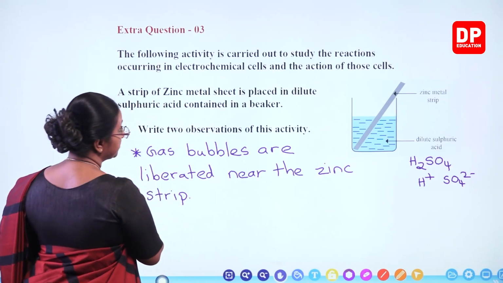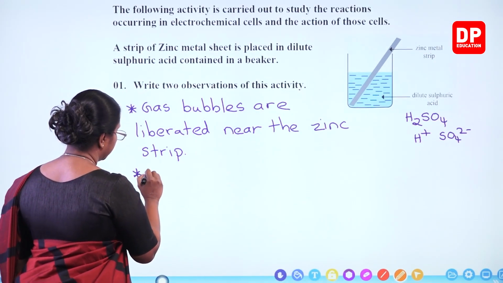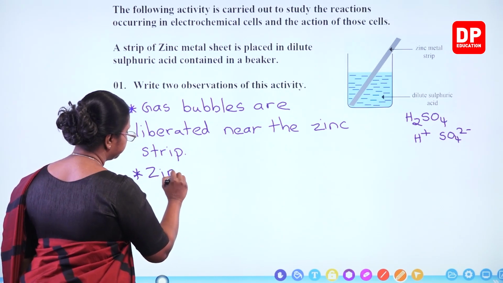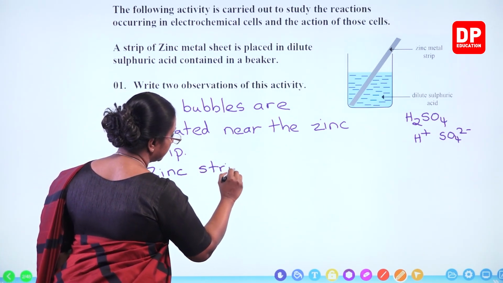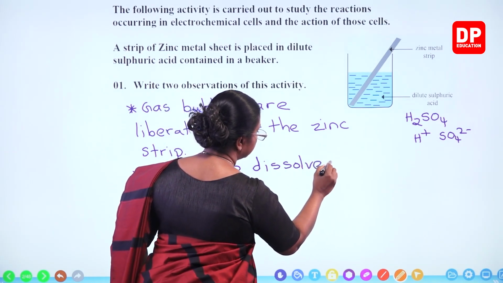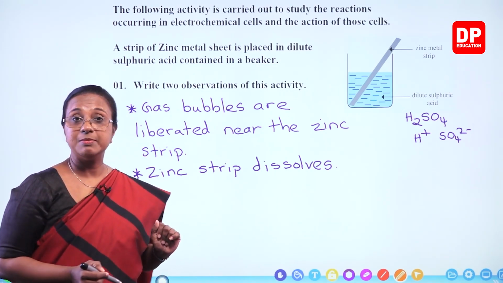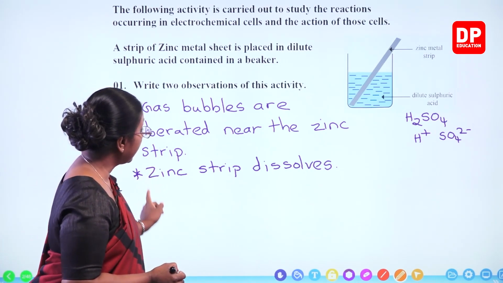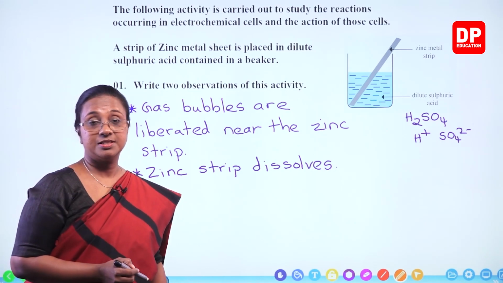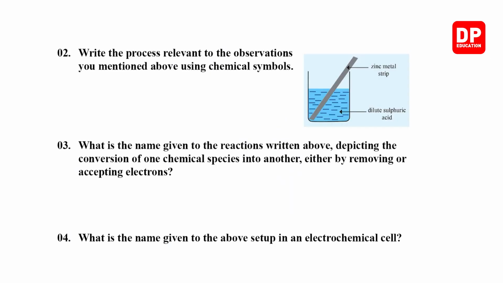What is the other observation? Zinc strip dissolves. So, 2 observations. One thing, gas bubbles are liberated near the zinc strip and the zinc strip dissolves. So then we'll move on to the rest of the questions.